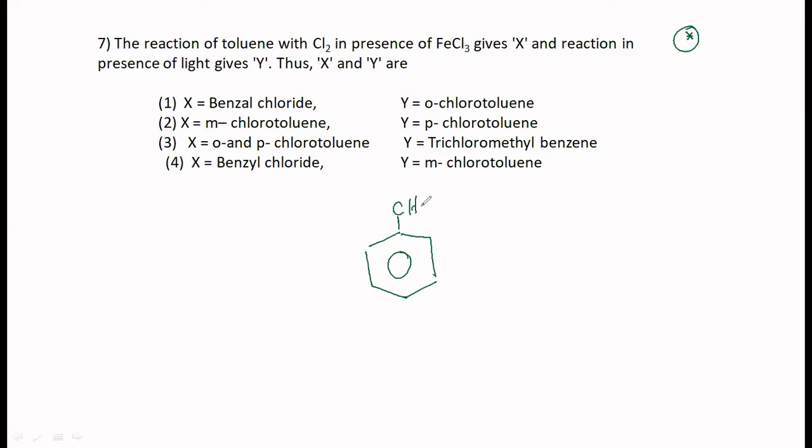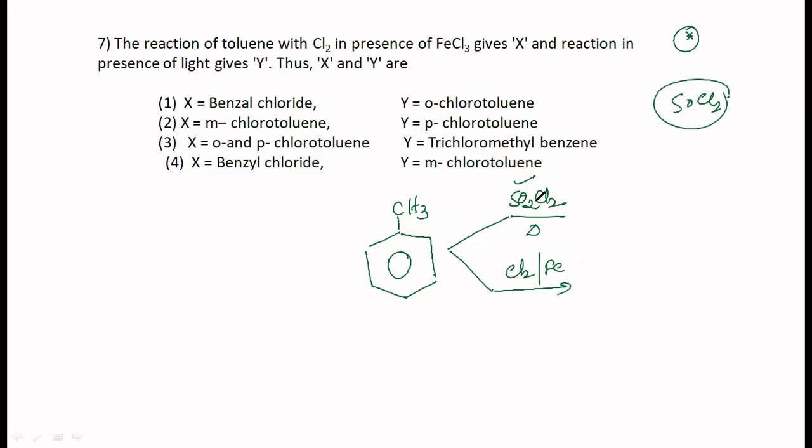You have got CH3. Make it react with SO2Cl2 and heat, and then make it react with Cl2 in presence of Fe. What is the product formed? This is sulfuryl chloride, not thionyl chloride. Thionyl chloride will be SOCl2. So this is a compound which is used for free radical substitution. If it is free radical substitution, then substitution must happen on the side chain. You will get CH2Cl.